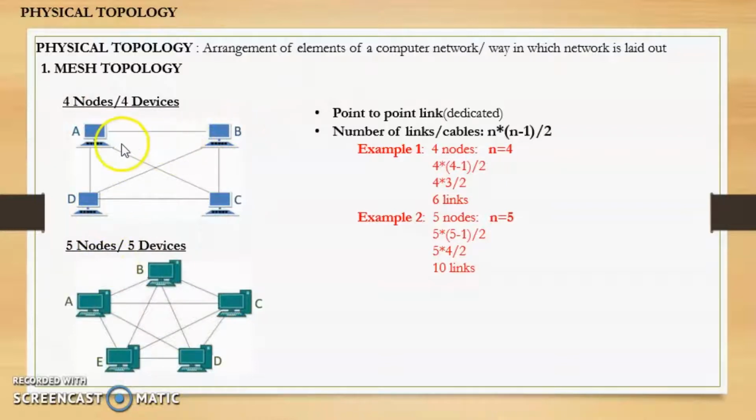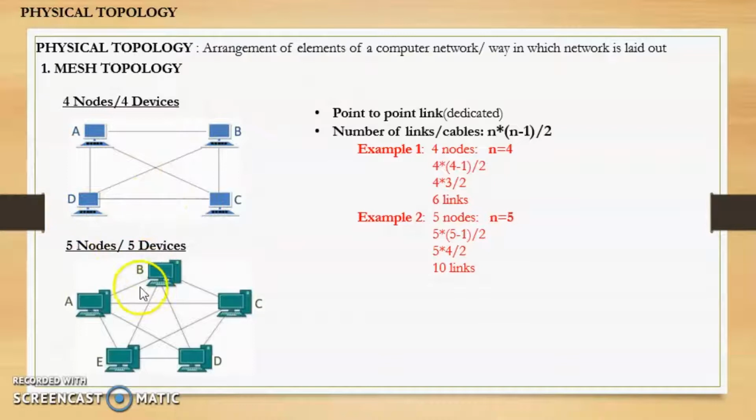Now in mesh topology there is a point-to-point link from one device to all the other devices. So over here this device A will be connected to B, C and D using a point-to-point link. Similarly this device B has a point-to-point link to A, D and C. Similarly this device C has a point-to-point link to B, A and D. And in the same way this device D is also connected to A, B and C.